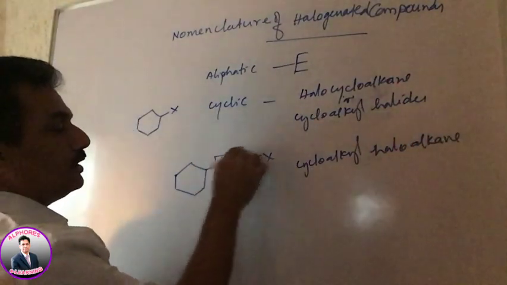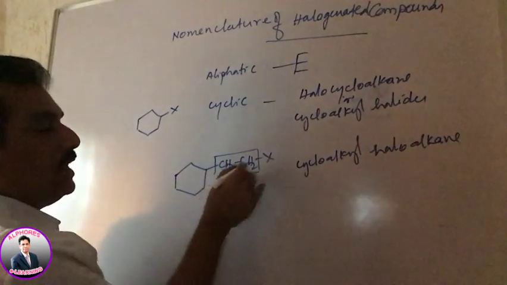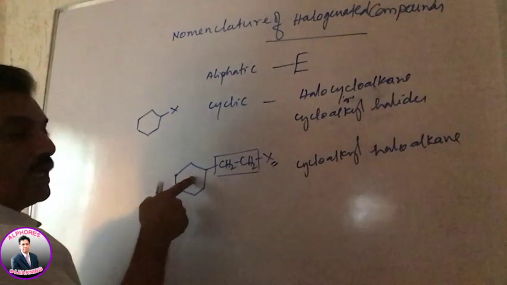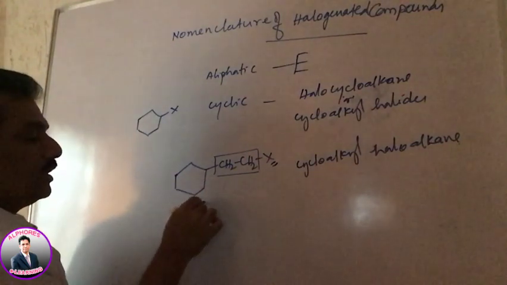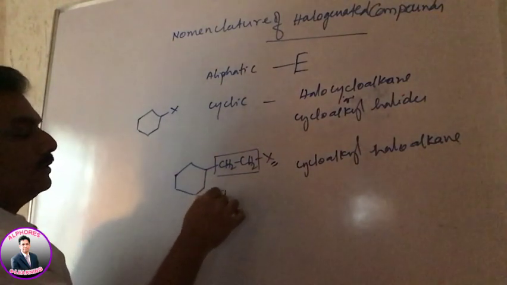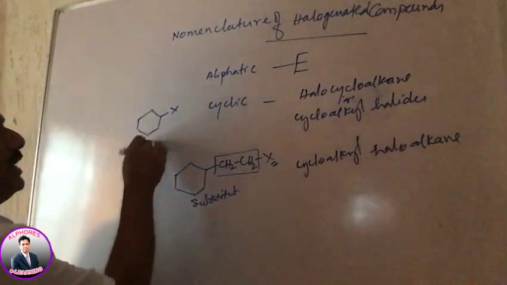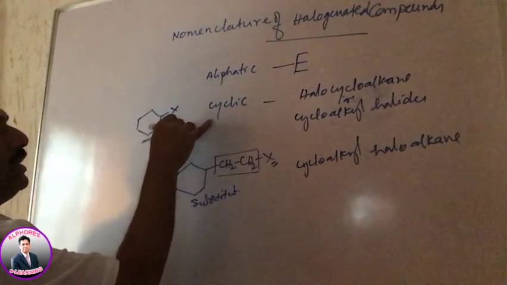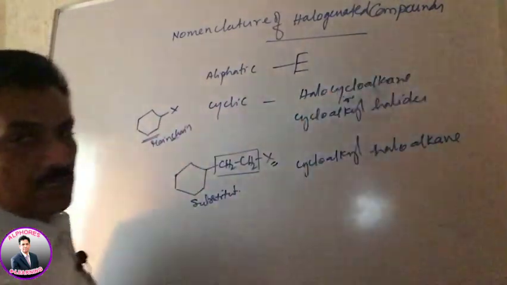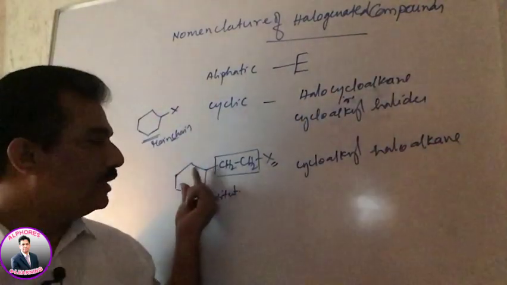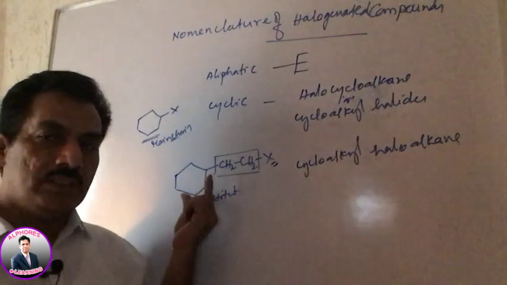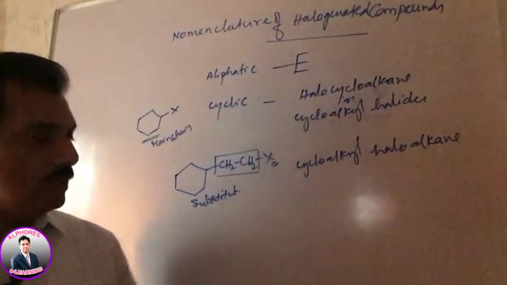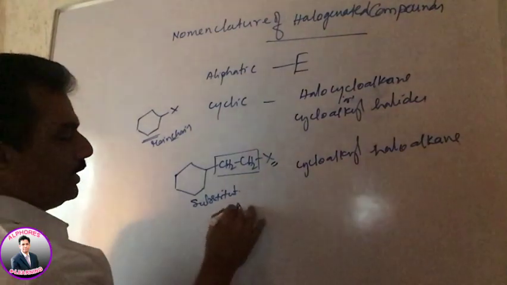Just follow the naming. This one is an alkane, and this alkane has halogen, and this alkane is also bonded with a cycloalkyl group. That is, here the cycloalkyl group is a substituent, whereas in the other case it is the main compound, the main chain, and thereby it is included in the name cycloalkane. But here it is not the main chain. This cyclohexyl is a substituent, thereby cycloalkyl haloalkanes. Clear? And now coming to aromatic.